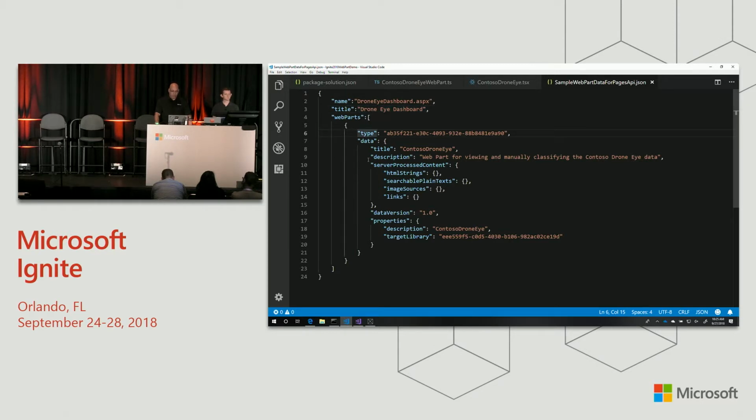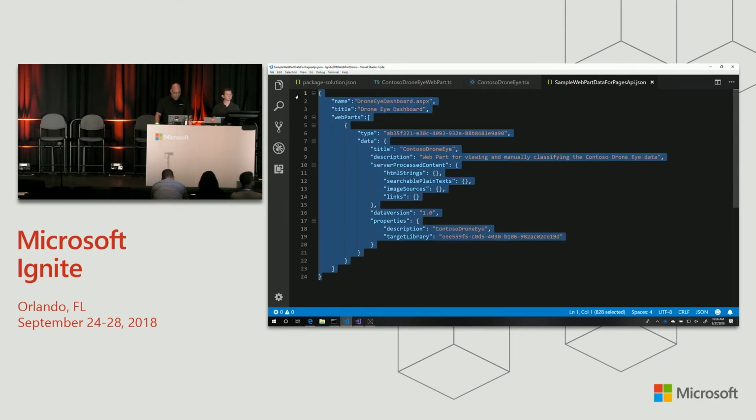And in that array of parts where in the slide I had an RTE, here I've got my web part. So I've got the ID of the web part that I can get directly from the workbench. And I'll show you how to do that in a sec. And then the data that goes with it. So there's some internal data and then the properties that are associated. So the Contoso DroneEye is just my default description. And then this is the ID of the target library that in my UX was in that dropdown. Internally in the code, it's an ID. So I know the ID of the library I want to work with, and I'm going to pass that along. So let's copy and paste this.